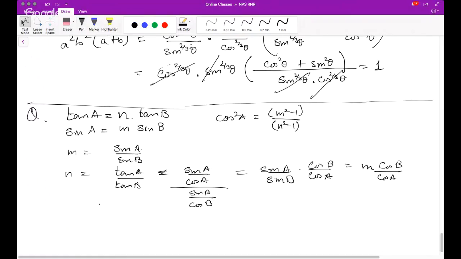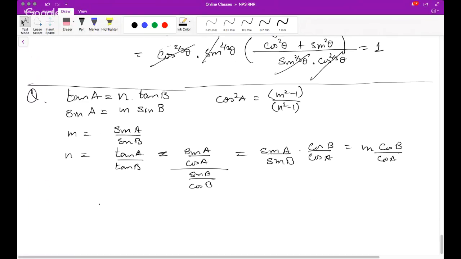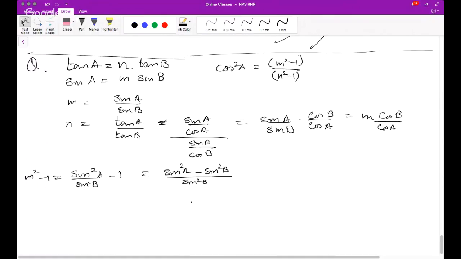Okay, now m square minus 1. Let's do this itself. m square minus 1 equals sine square A by sine square B minus 1, which is sine square A minus sine square B by sine square B. Now what is n square minus 1?